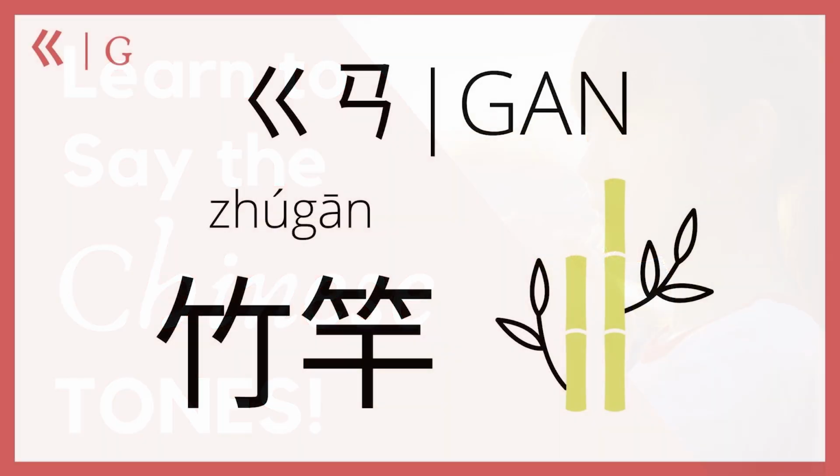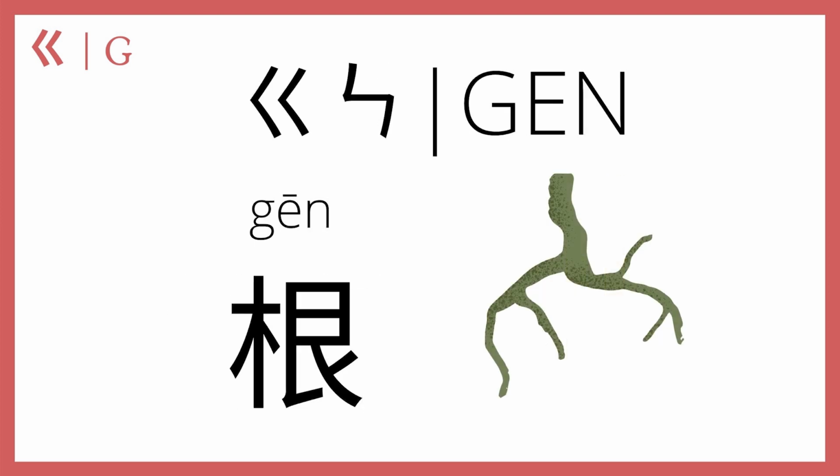Alright, next we have ge plus an, which makes gan, as in 竹竿, bamboo. 竹竿, you know, the stuff that pandas like to eat. Then ge plus en is gen, as in roots, both literal and metaphorical roots. Gen.